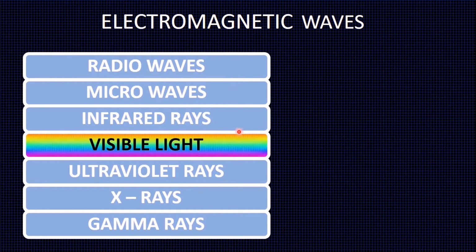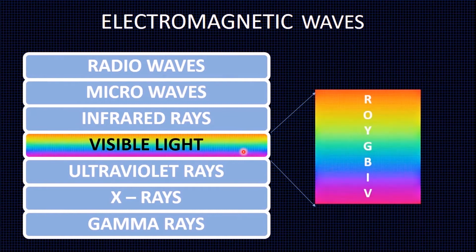Of these 7 types of electromagnetic waves, the only part visible to the naked eye is visible light. The visible light comprises the 7 colors: violet, indigo, blue, green, yellow, orange and red.